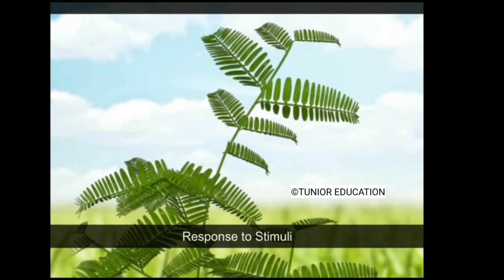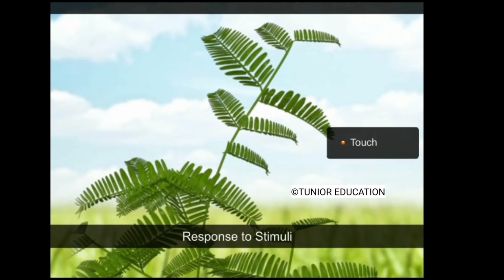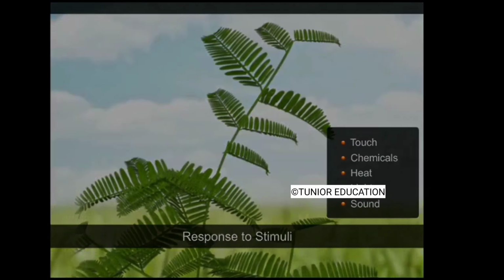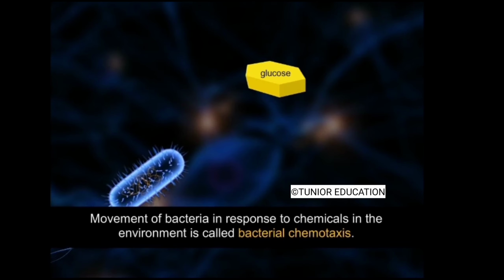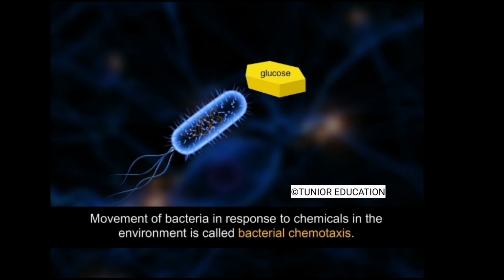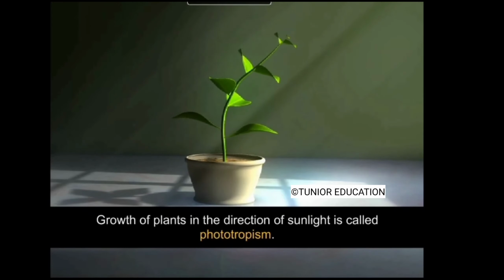Living things respond to their external environment. They respond to different kinds of stimuli. The main ones are touch, chemicals, heat, light, and sound. Single-celled organisms such as bacteria respond to their surroundings by moving toward areas of high glucose concentration. This is called bacterial chemotaxis. Plants grow in the direction of sunlight. This is called phototropism.